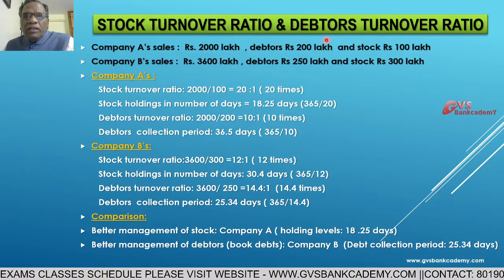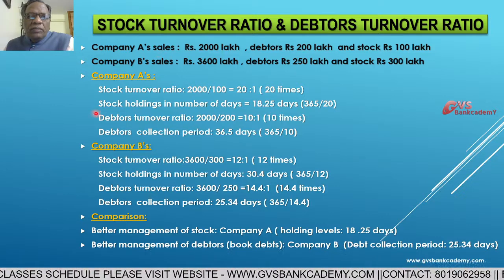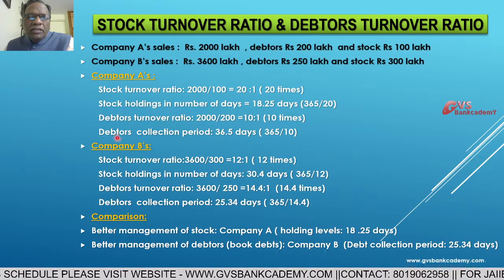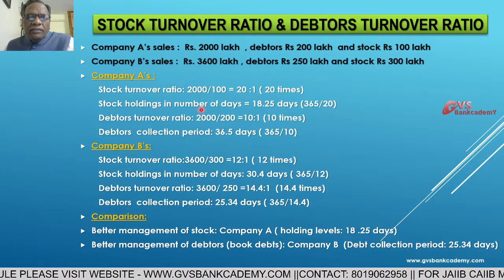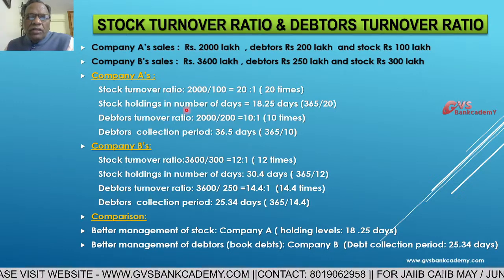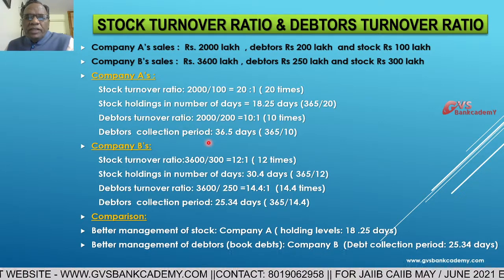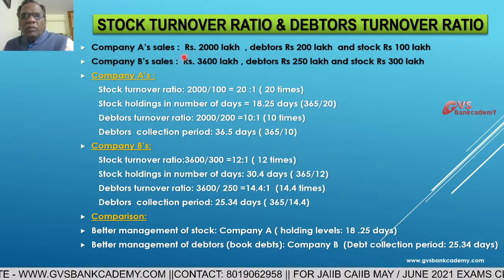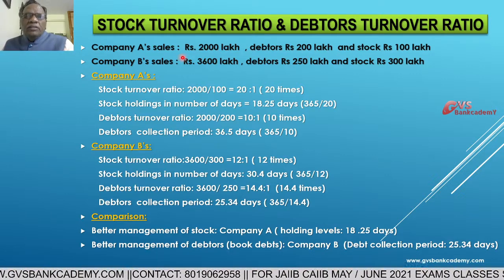At the time of calculating a working capital proposal, we have to calculate the stock holding period in number of days and the debtors collection period. So with this, we can analyze these concepts: stock turnover ratio and stock holding levels, debtor turnover ratio and debt collection period. I think this is very useful for CAIIB, JAIIB, promotional exams and working capital assessment limits in bank branches also.